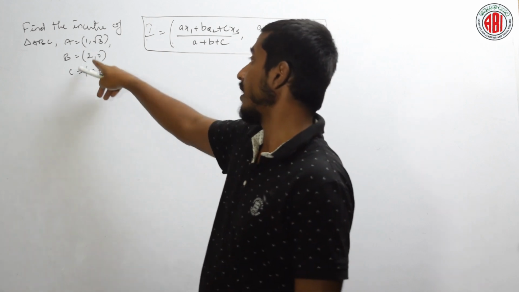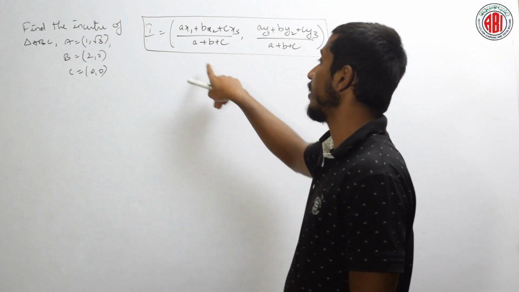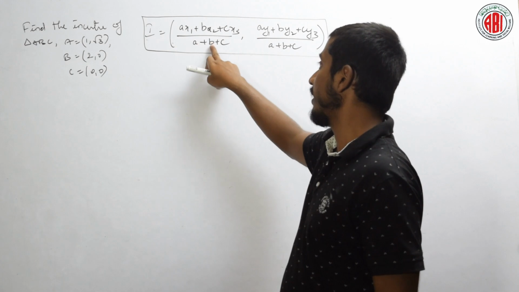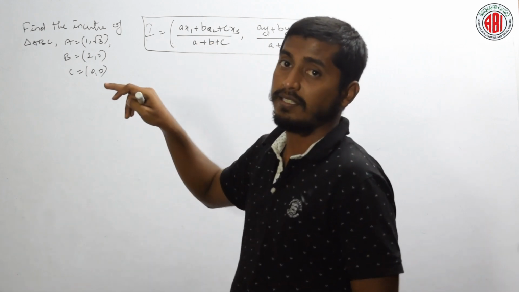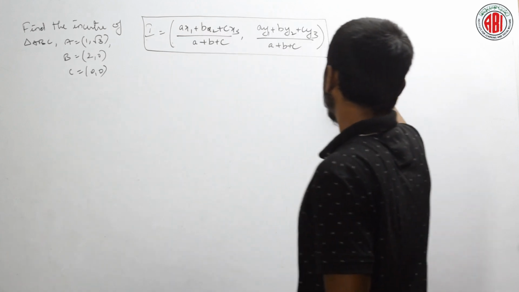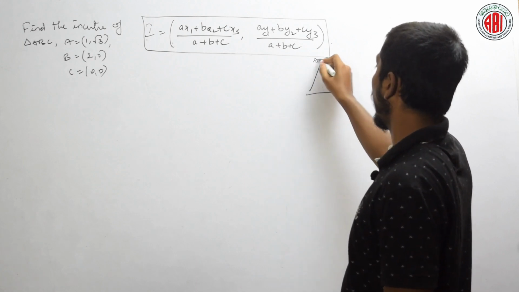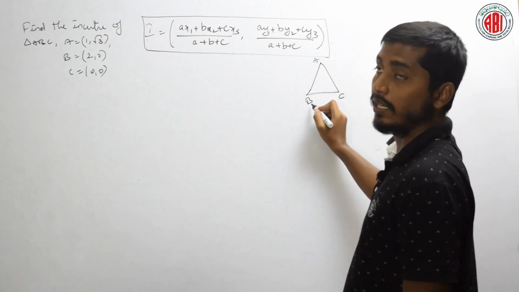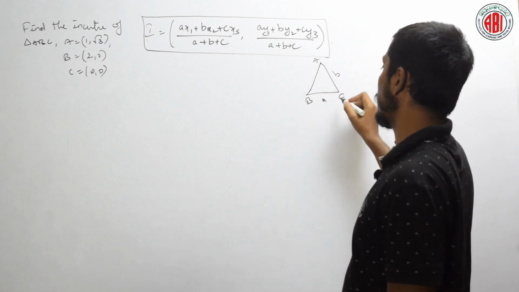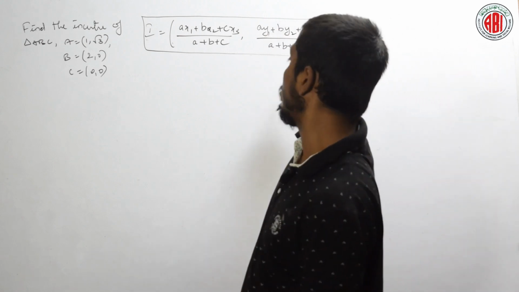Now, let us find the incenter of a triangle when the 3 vertices are given. How to find it? What are the requirements here? Here x1, x2, x3, y1, y2, y3 are clear. We have to find the values of small b, small a and small c. What is small a? We have assumed that if this is a triangle A, B, C, then the side opposite to vertex A is small a, the side opposite to vertex B is small b, and here it is small c. Let us find the values of small a, small b and small c.